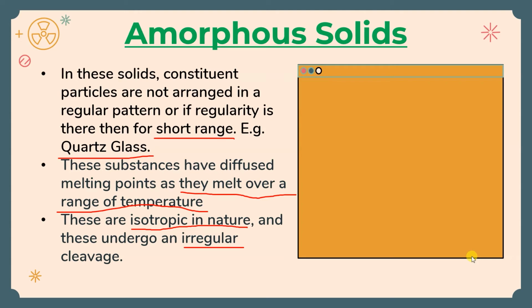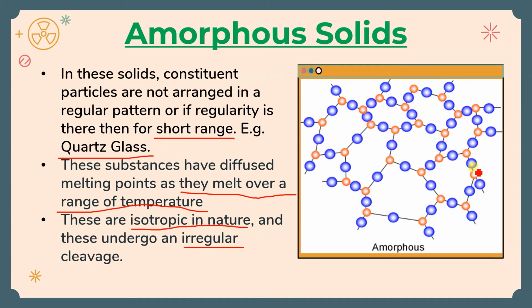Now the isotropic nature is the opposite of anisotropic. In anisotropic, when we were measuring the physical properties from different angles, we were getting different values. But in this case, we will get the same values. Whatever angle we change, we will get the same value. Why so? Again, because of the irregular pattern. There is no pattern, so wherever we go, it will be almost the same, because it is a mixture.